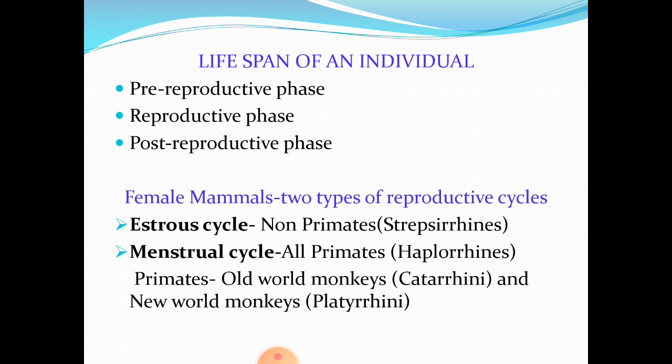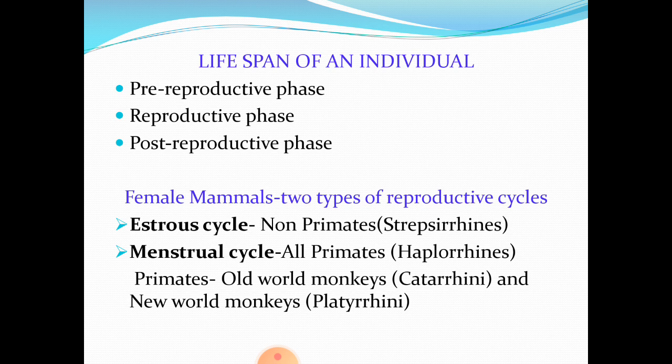The second phase happens to be the reproductive phase, where the individual is active sexually during this phase and reproduces several times. The pattern of reproduction being essentially cyclical, that is, the animal reproduces periodically.